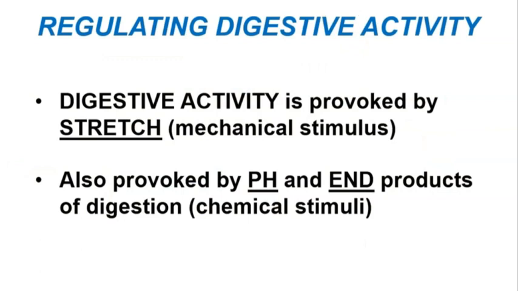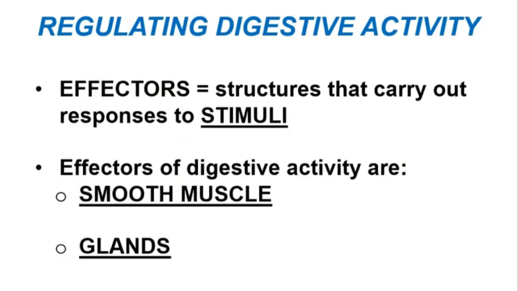Digestive system activity is provoked by mechanical stimuli like stretch of the walls of the alimentary canal, and is also stimulated by chemical stimuli. So for instance, changes in pH or the accumulation of the end products of digestion, such as monosaccharides, amino acids, or fatty acids. Recall that effectors are structures in reflex arcs that carry out the body's response to the stimulus that started the reflex. The primary effectors of digestive system activity are smooth muscle and glands.